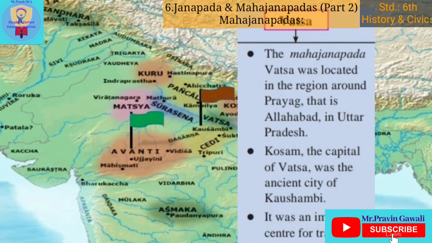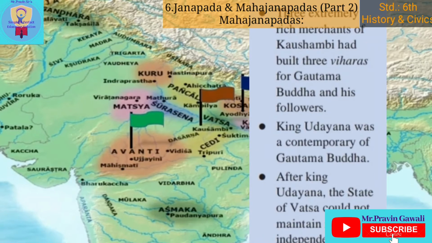The second powerful Mahajanpada was Vatsa. The Mahajanpada Vatsa was located in the region around Prayag, that is Allahabad, in Uttar Pradesh. Kaushambi, the capital of Vatsa, was an ancient city. It was an important center for trade. Three extremely rich merchants of Kaushambi had built three viharas for Gautam Buddha and his followers. King Udayana was a contemporary of Gautam Buddha.